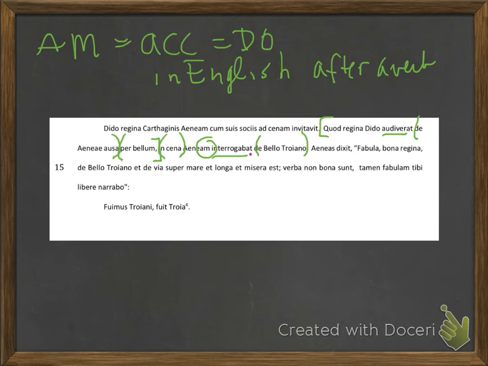First of all, let's find the verbs. The first verb that I see is est, and then I also see sunt. I also see this handy semicolon, so that means that the beginning of the quote to the semicolon must stay together, and here's my third verb, nerabo. Verba non bona sunt is a clause. Tamen is a conjunction. So fabulam tibi libere nerabo should stay together.